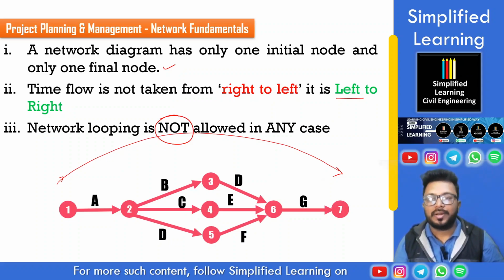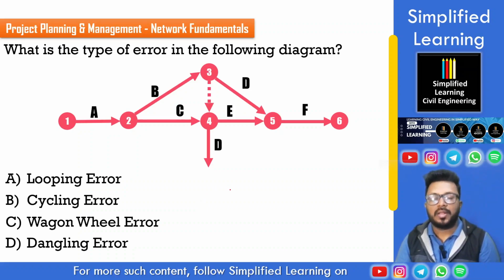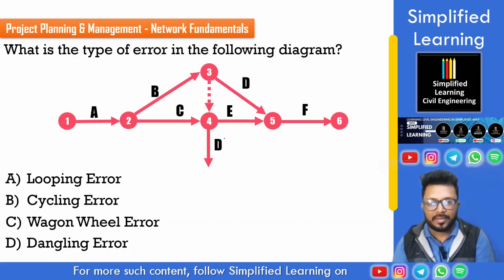So let's go to the next question. The question in front of us is, what type of error is there in the following diagram? As far as we can see, the diagram is going well, but when we look at this point, activity D, it is not progressing anywhere, and it is not having its path inside the network diagram. Now, looking at the options, it is not a looping or cyclic or wagon wheel error. It looks like it is hanging in there.